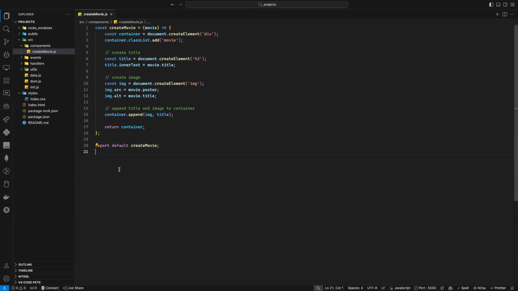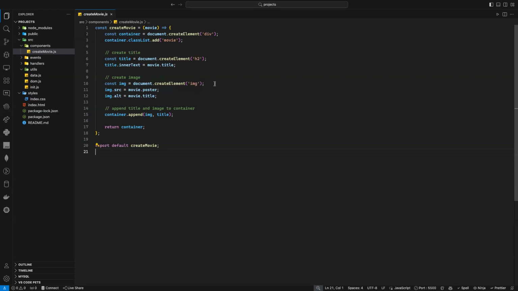So what am I doing in this function? Well, I'm saying, okay, JavaScript, this is my function, createMovie. And I will pass an object here. And when I pass an object, I want you to create a div. I want to give it a class movie. I want you to create a title, H2. Inside my data, I will have movie, which will be an object, and I will have a title. I want to put this title inside title.innerText.